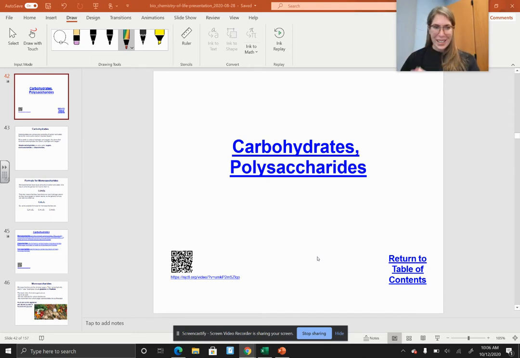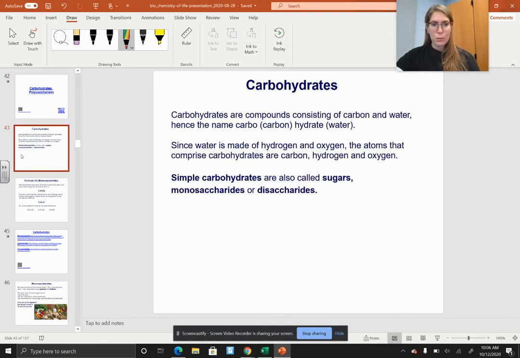But before we go into that, we're going to figure out what is a carbohydrate and how does it function. Carbohydrates are compounds consisting of carbon and water, hence the name carbohydrate. Since water is made up of hydrogen and oxygen, the atoms that comprise carbohydrates are carbon, hydrogen, oxygen, or CHO, I like to call it for short. Simple carbohydrates are called sugars, monosaccharides, or disaccharides.